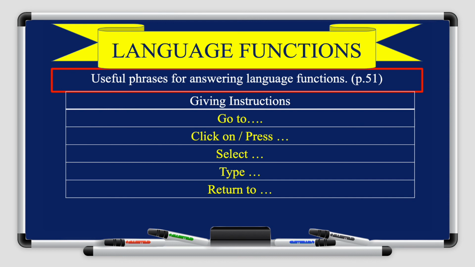Okay, so for example, if the teacher says, students, return to your seats, you go back to your seats. They're giving you instructions. When I tell you also, for example, don't forget to do this or do that, here also I'm giving you instructions not to forget to do something. Okay, so these are all ways of giving instructions to someone. There are other ways, of course, but these are some of the things that you need to know.